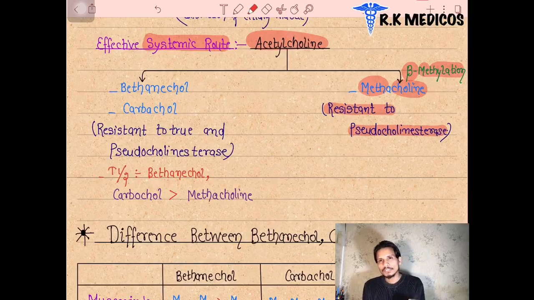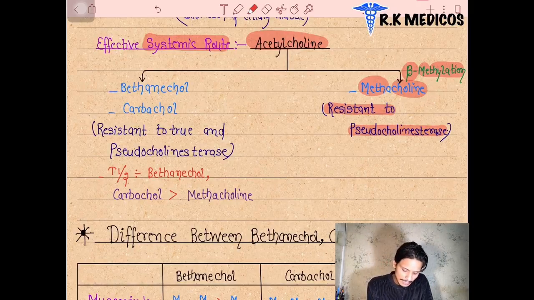Now you know pseudocholinesterase is the enzyme present in our plasma that is responsible for the breakdown or metabolism of acetylcholine, and it leads to decreased concentration, or a short half-life, of acetylcholine. So now methacholine is resistant. It means its half-life will be increased after the beta methylation of acetylcholine.